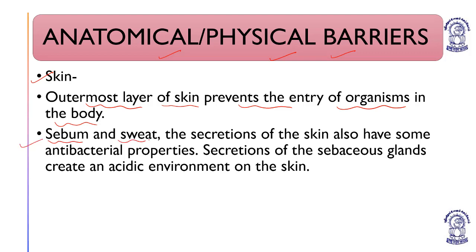Sebum or sweat. The secretions of skin also have some antibacterial properties because of lysozyme, which is an antibacterial enzyme.